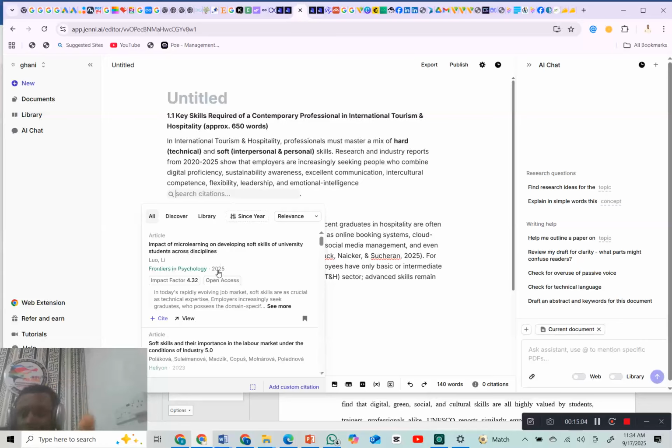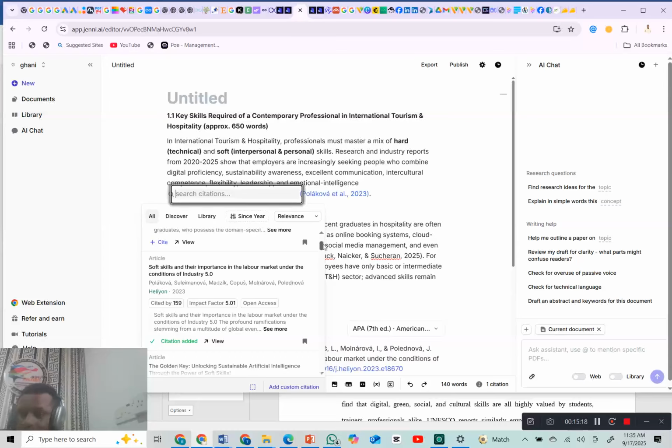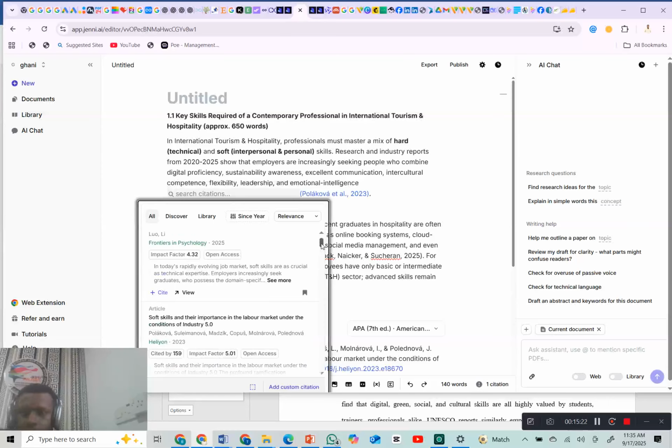As you can see, look at this journal. This is 2025. This is 2023. So let's imagine we pick this. We click Cite. If we want to add more than one, we can come here again and click Cite. As you can see, making two.